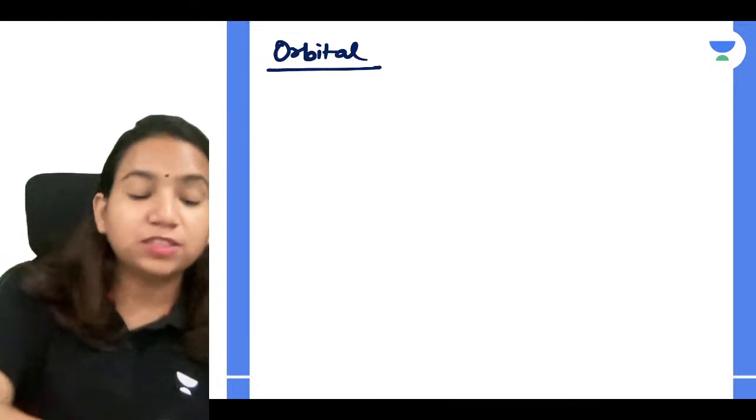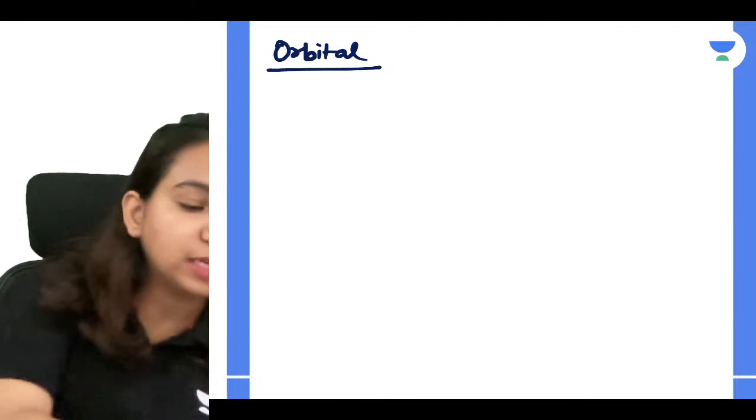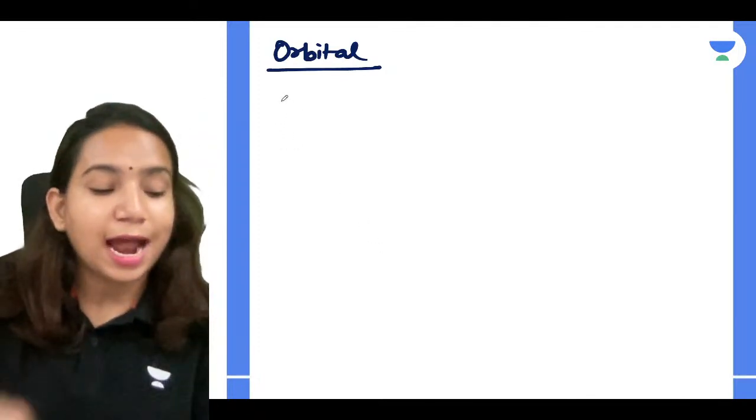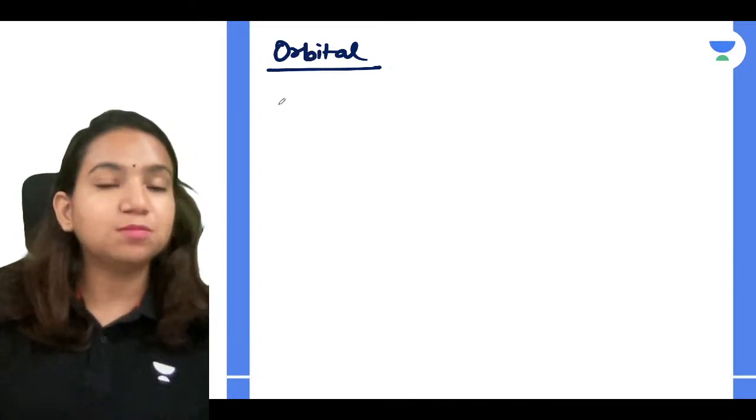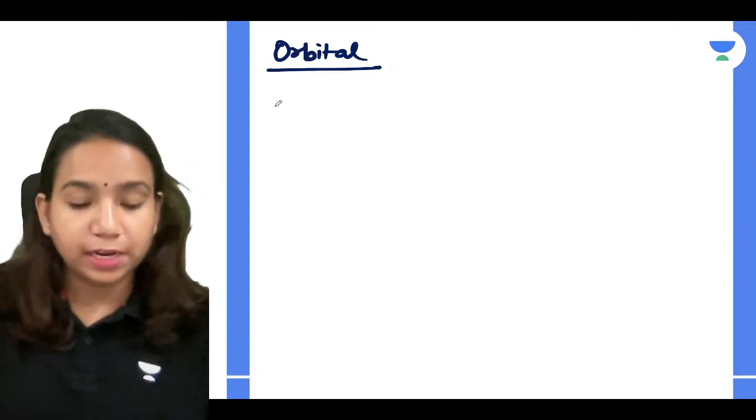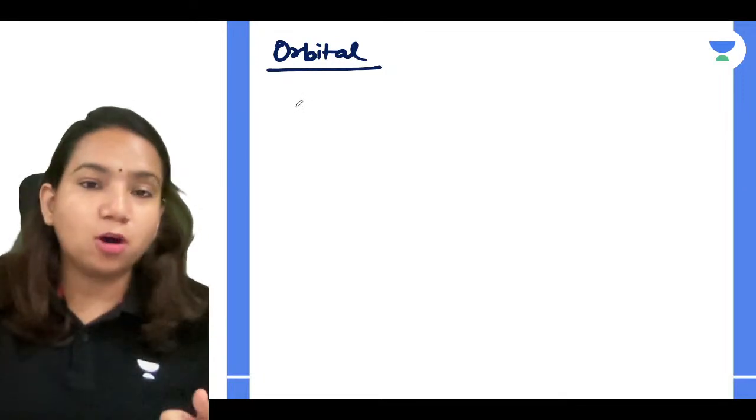What is orbital? It is a three-dimensional space region at which the probability of finding an electron is maximum, is called atomic orbital. And remember, it is present in an orbit.